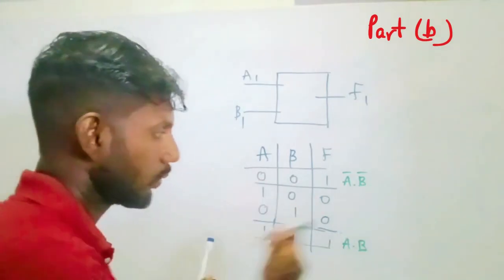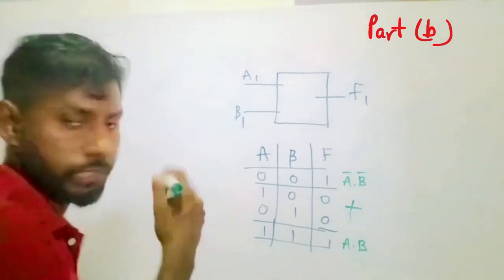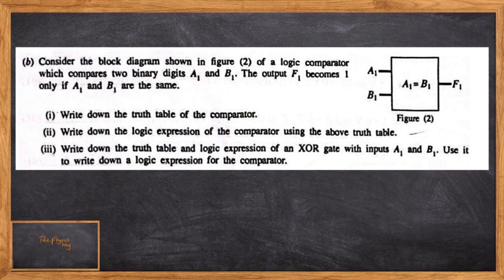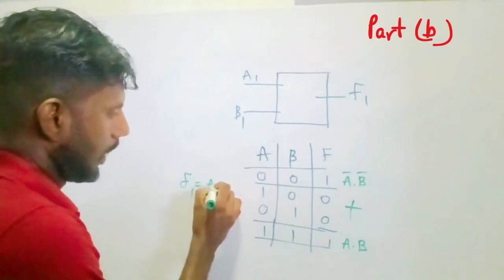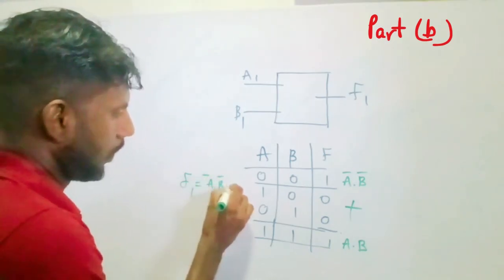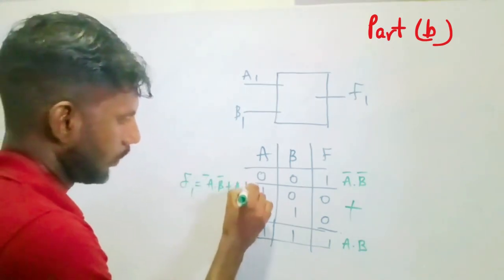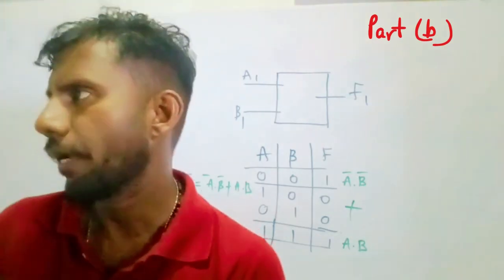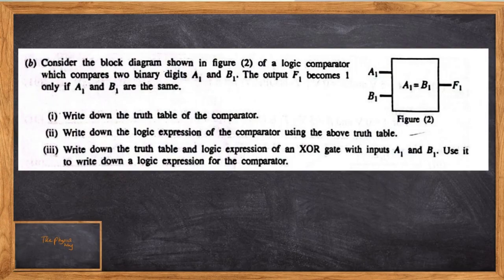So what we have to do, we are at the end. Our logic expression, they're asking us to find that logic expression, the table and expression. So F1 has to be A dot B bar plus A dot B bar. That's our answer, right? Then we are moving into the third one.